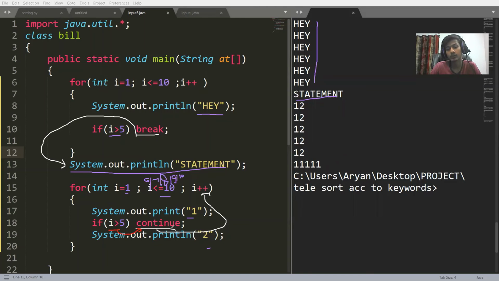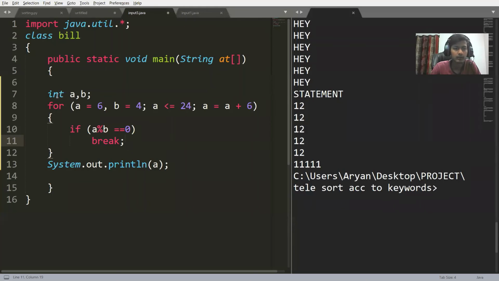The continue statement told us that I will not run further, I will directly run the next iteration. So it jumped to this I plus plus. So this statement was left out. This statement did not execute. So what happened? 1 2 1 2 1 2 1 2 1 2, but then 1 1 1 1 1. There was no 2 2 2 2 2. Clear?